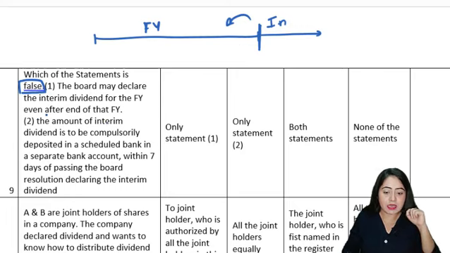Second statement is the amount of interim dividend is to be compulsorily deposited in the scheduled bank in a separate bank account within 7 days of passing the board resolution declaring the interim dividend.